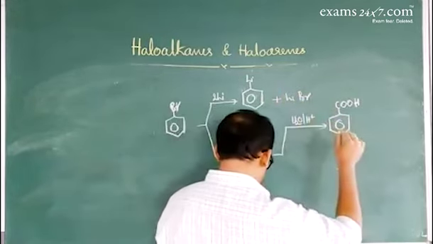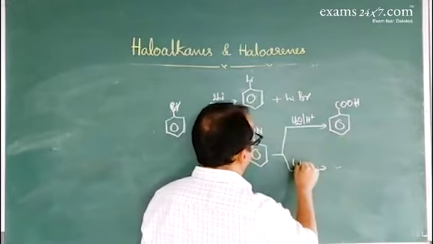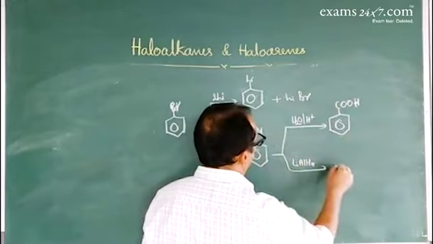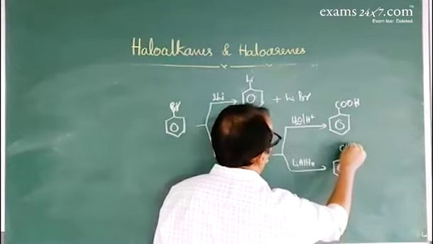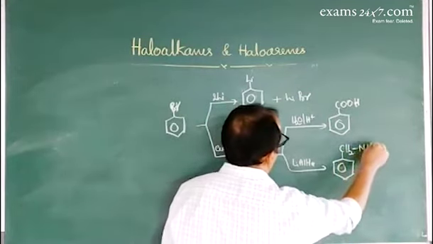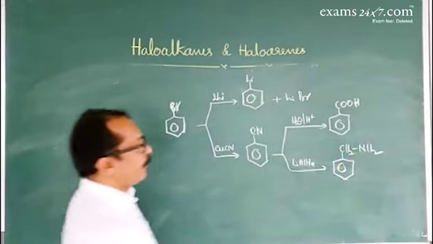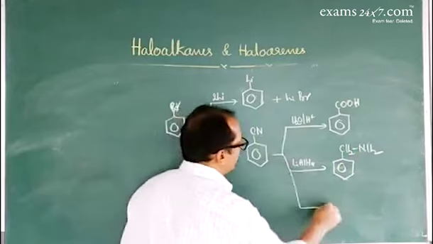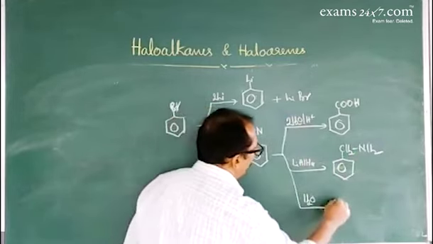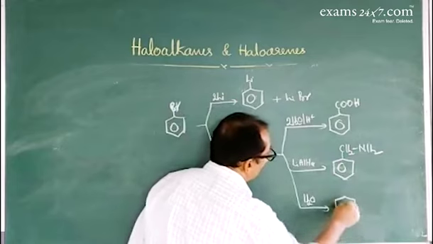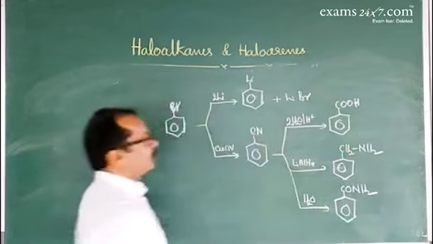Then on treating with lithium aluminium hydride, it gives benzylamine, C6H5CH2NH2. Partial hydrolysis gives benzamide, CONH2.